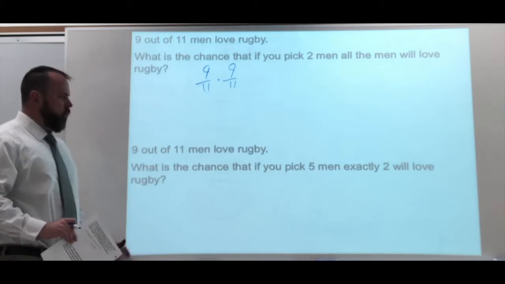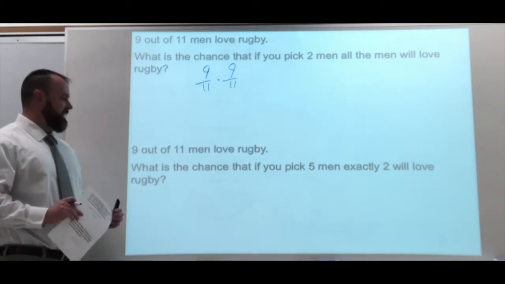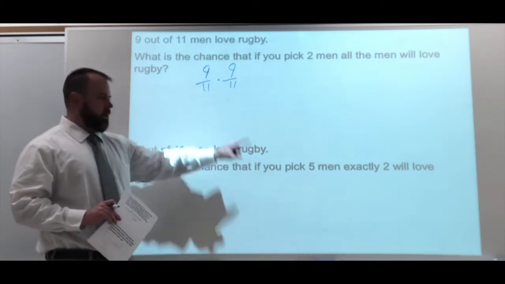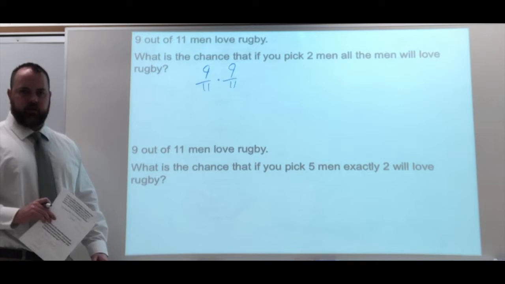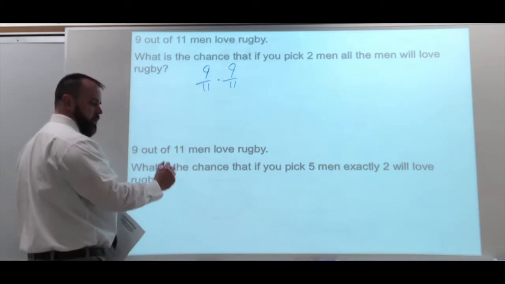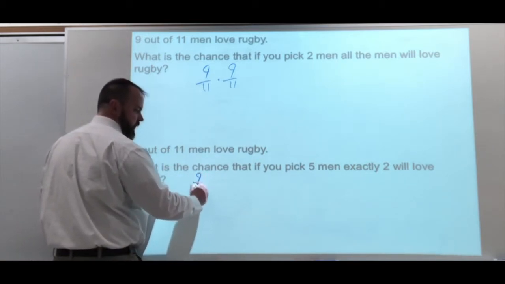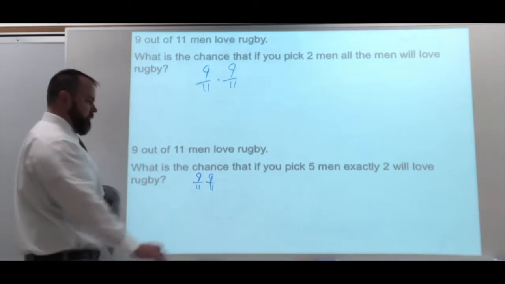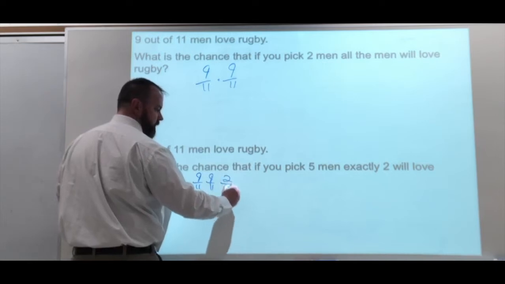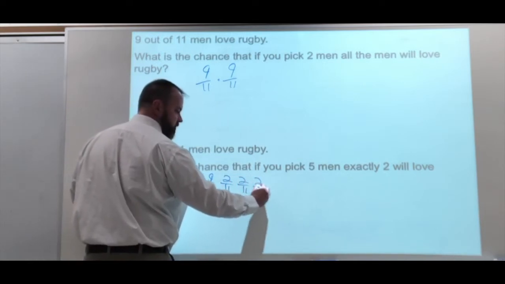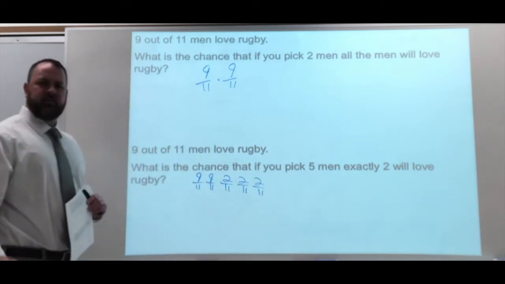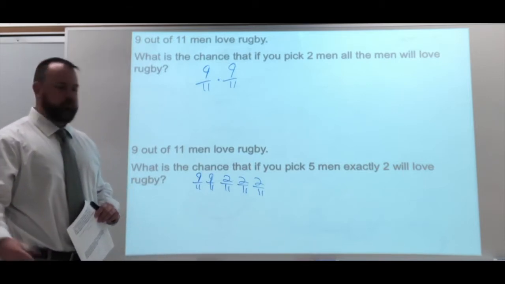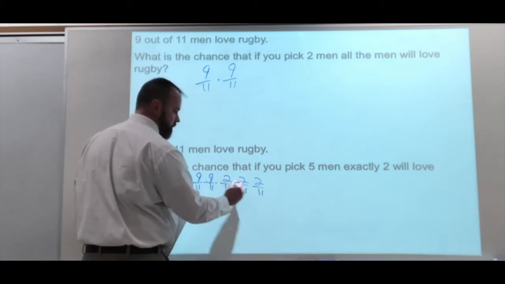Now, what if I asked you, what is the chance that if you pick 5 men, exactly 2 love rugby? Here was 2 for 2. Here we're going 2 out of 5. So you would think, okay, we need 2 people who love it, 9 out of 11, 9 out of 11, and the 3 other people don't love it, 2 out of 11, 2 out of 11, and 2 out of 11. That 2 out of 11 is a complement. If 9 out of 11 men love it, that means 2 out of 11 don't love it. And you multiply right across.